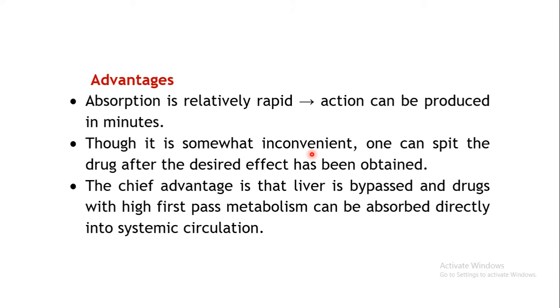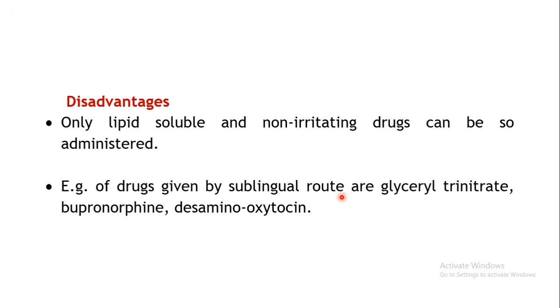Then one main advantage with this particular route is that the liver is bypassed. That is, first pass metabolism is ruled out. There is no first pass metabolism. So your drug which is absorbed will directly go into the systemic circulation. The entire amount will go into the systemic circulation. So drugs which have high first pass metabolism are preferably given by this particular route.